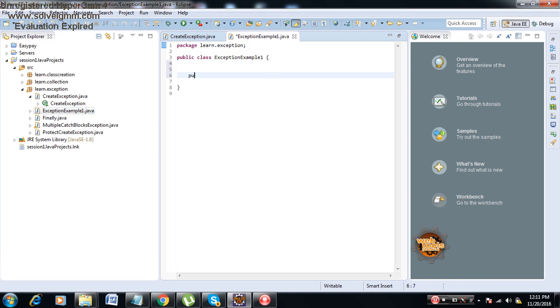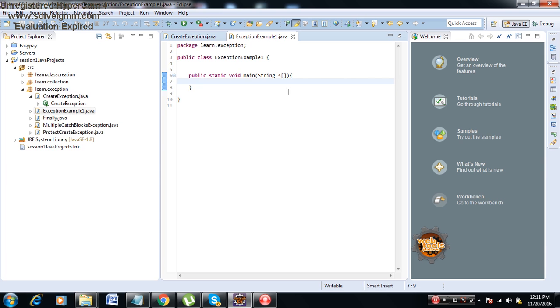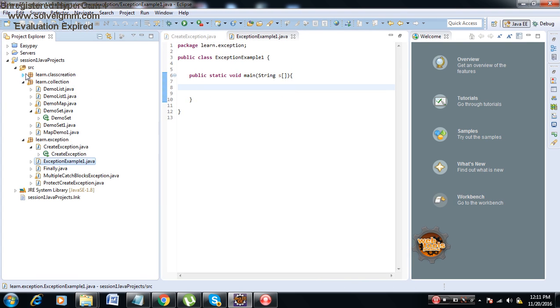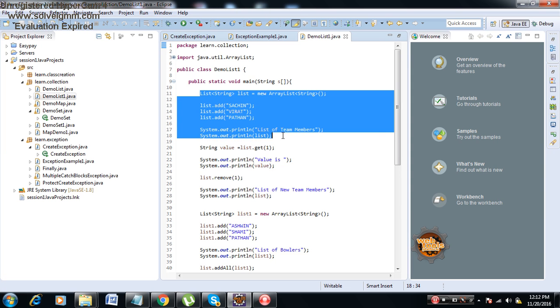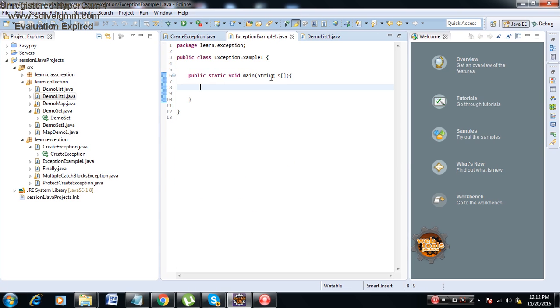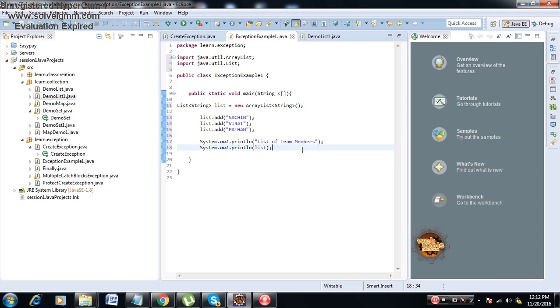Okay, now I'll say public static void main String[] args. Then after that I'll use our example itself, the demo list 1 we studied today. I'll use this. So I'm printing the list, and then I'll say list.get(3).